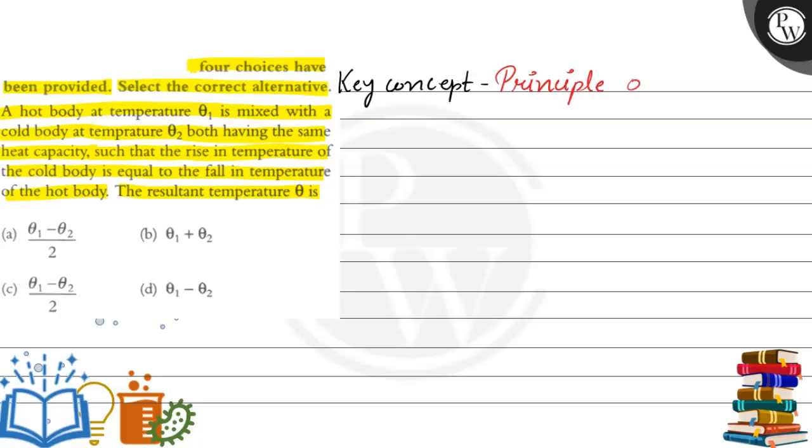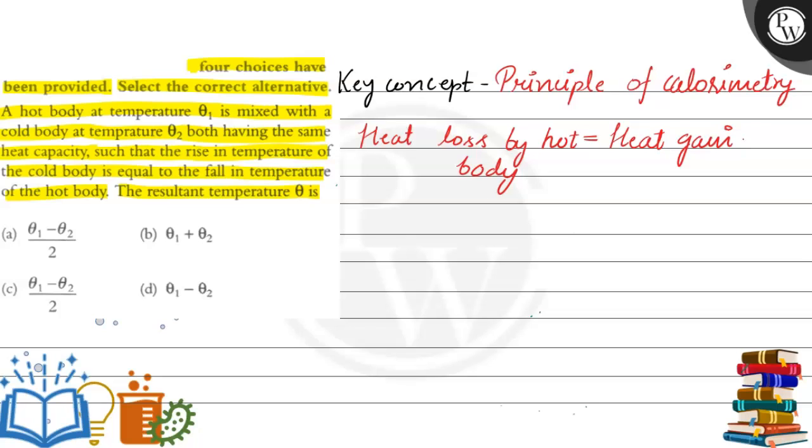the principle of calorimetry, which states that the heat lost by a body is equal to the heat gained by the other body when they are in contact with each other. Thus, heat loss by the hot body is equal to heat gain by the cold body.